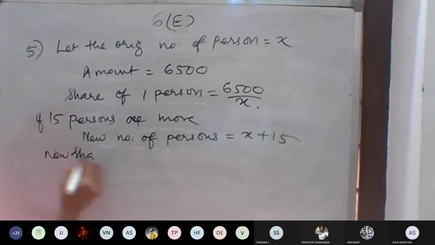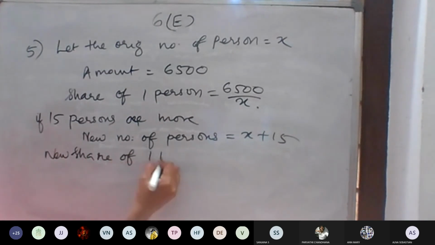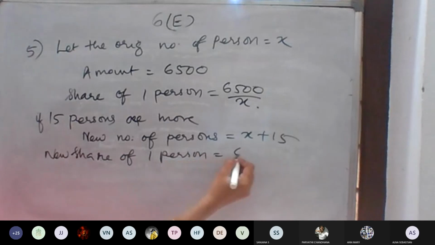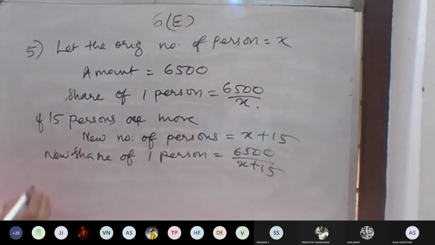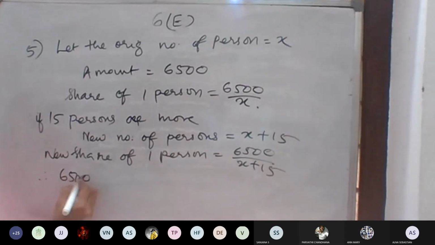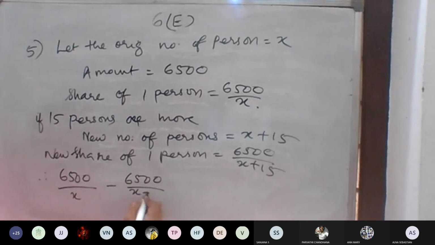So the new share of one person is 6,500 divided by x plus 15. The difference between them is given as 30. Therefore, 6,500 divided by x minus 6,500 divided by x plus 15 is equal to 30. Then take 6,500 common and solve it.